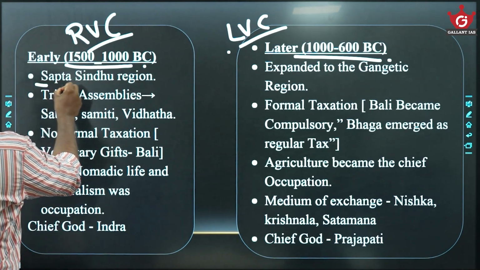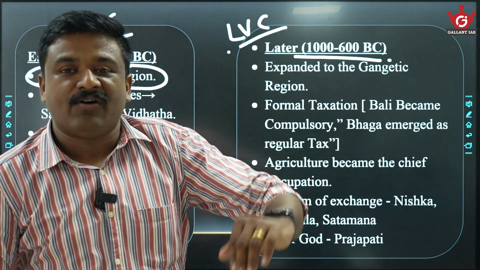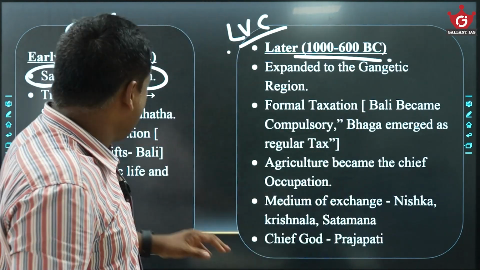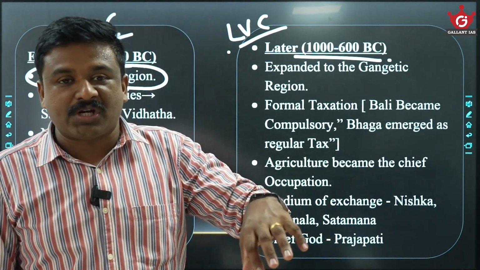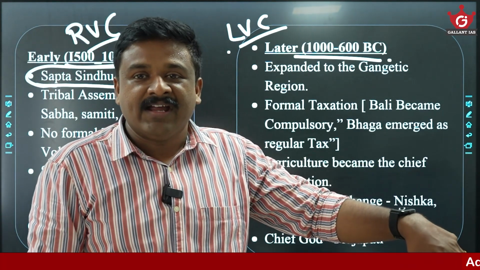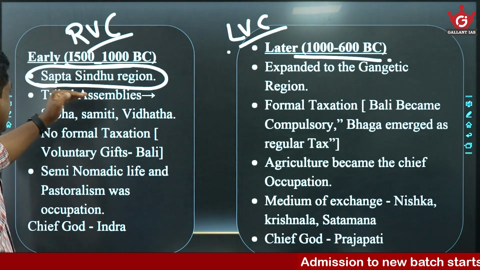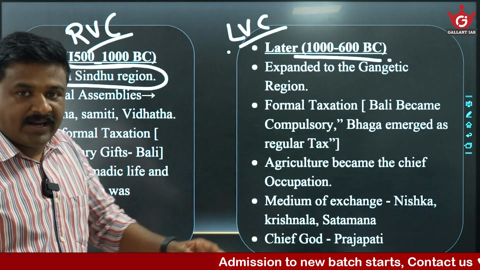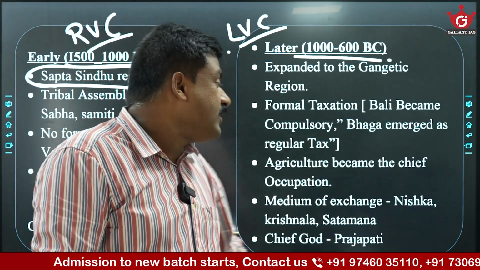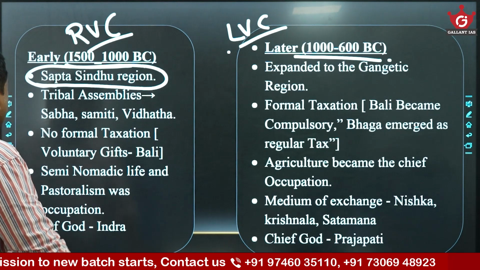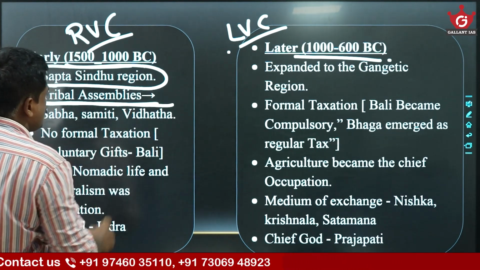Now, during RVC, there are different theories regarding the arrival or settlement of Aryans. One of the theories says they are from Central Asia and they crossed the Hindu Kush and Indus, and settled in the area where Indus people once settled in the past. So during RVC they settled in the Sapta Sindhu region, an area where the Indus and its tributaries are located. Tribal assemblies were very popular.